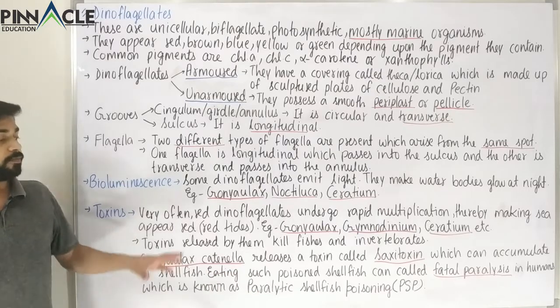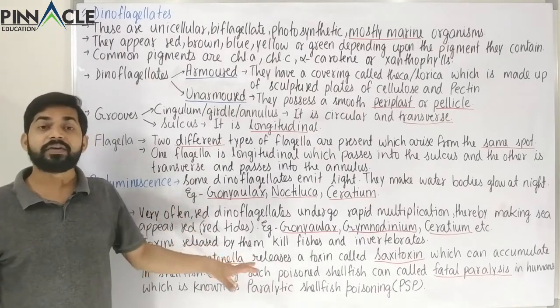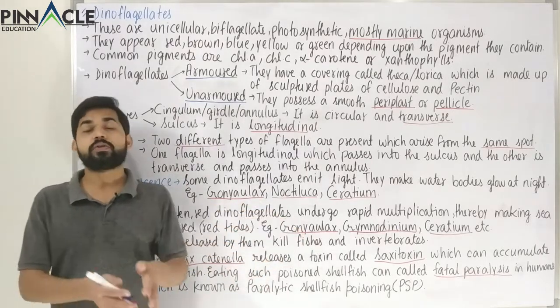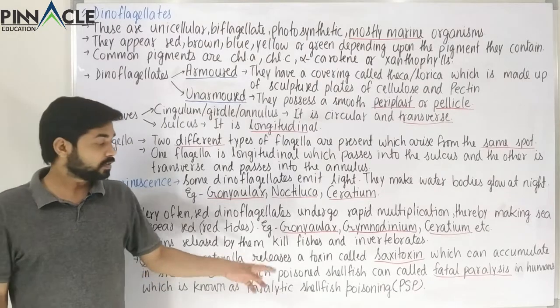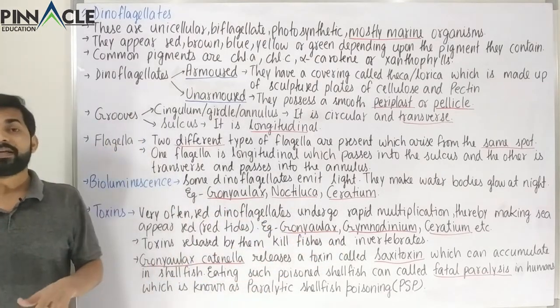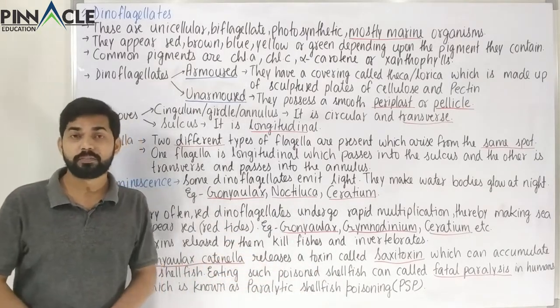We must be careful while eating fishes which grow in areas where red tides are common. Fishes from those areas should not be eaten, because these toxins, especially saxitoxin, can get into our bloodstream and cause fatal paralysis or PSP, that is paralytic shellfish poisoning.